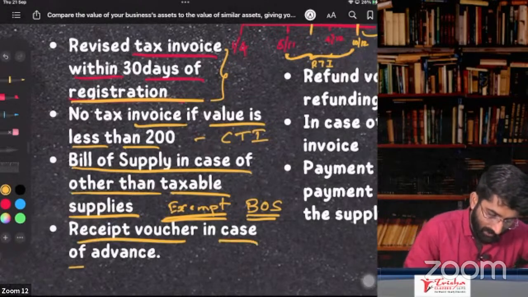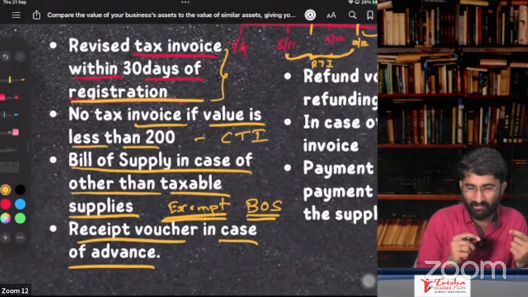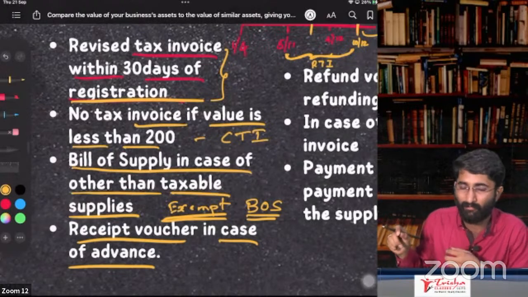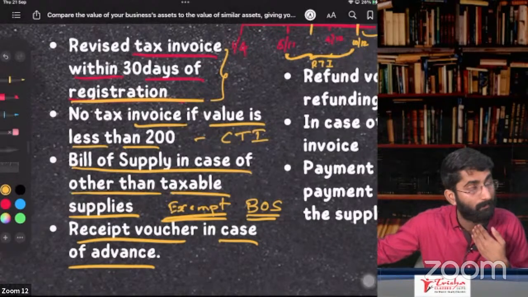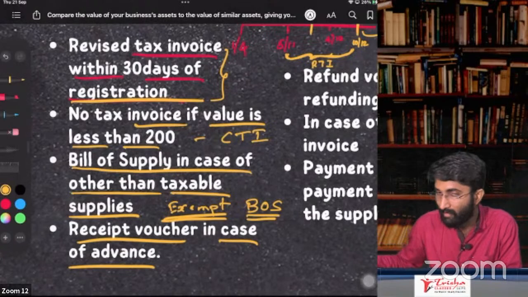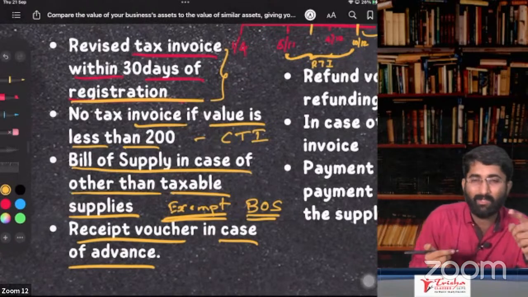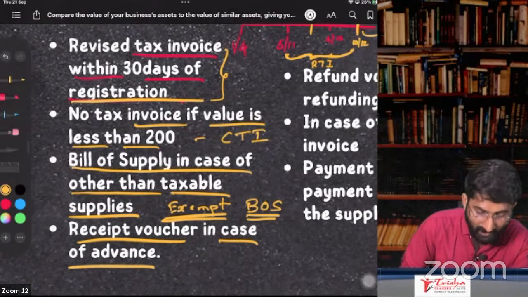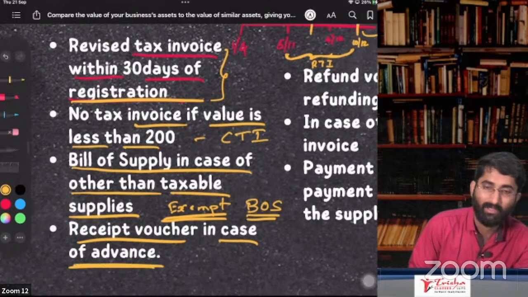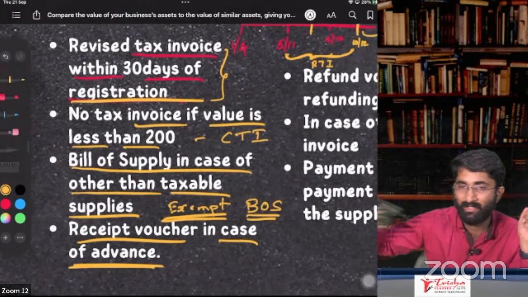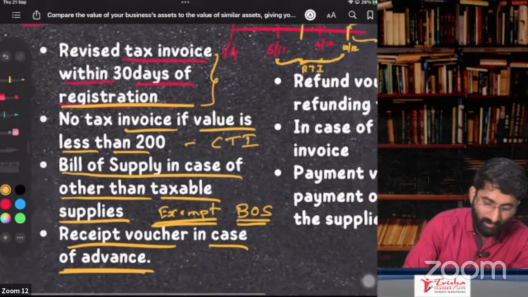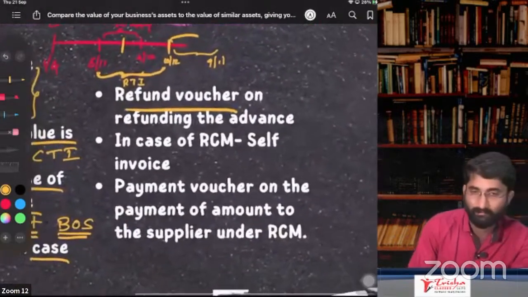Receipt voucher in case of advance. You are receiving an advance from a buyer. For that, you have to give some proof, and that is the receipt voucher. No, sir, he is not purchasing. I have to refund him the amount. For that, you have to give a refund voucher.